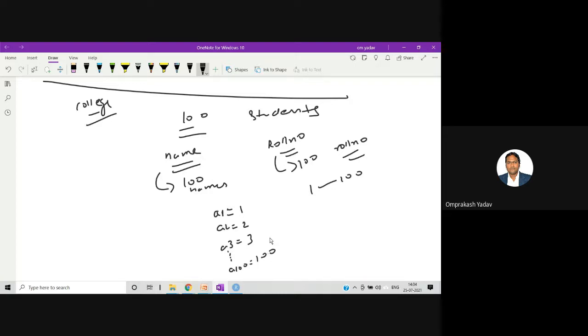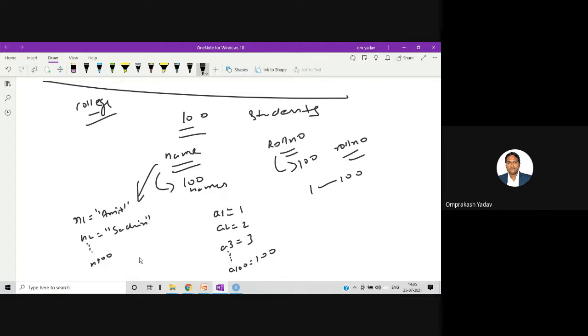So this is a tedious task. At the same time, you want to store the 100 names of the students. So for this you will create n1 and assign some name, let's say Amit, and then n2 with Sachin. Like this you will create up to 100.